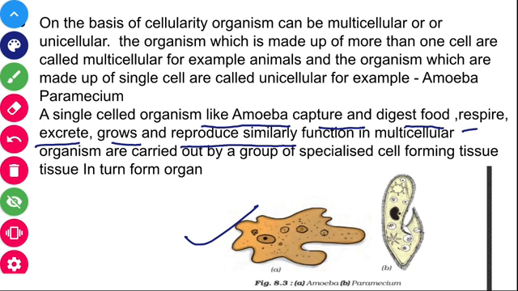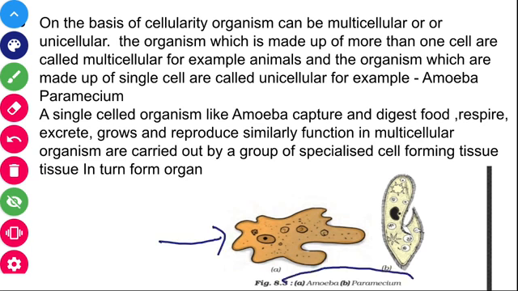Whereas in multicellular organisms, we have different organs which are very specific in their functions. So remember that in unicellular organisms such as the amoeba and the paramecium, a single cell performs all the activities. Try to remember these two examples of unicellular organisms.